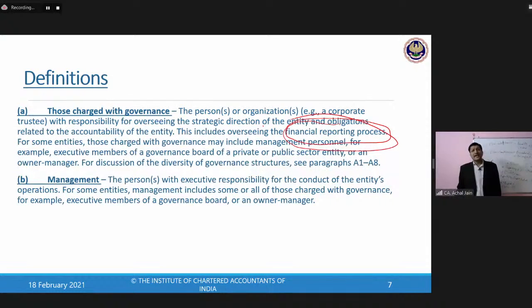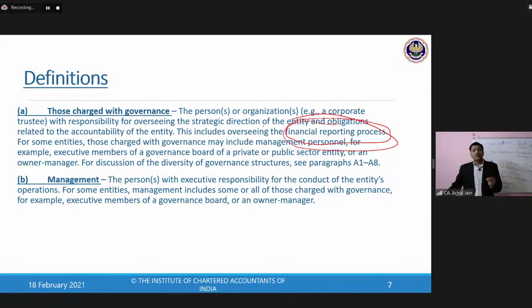So does it mean that financial statements is not the responsibility of the auditor? Absolutely yes. And this is again one area over which at times we see a lot of confusion. At times you get to the client place and the management asks you to prepare the financial statements. Even though you are the auditor, management would ask you to prepare the financial statements, which is not true. And which is not right to be done.